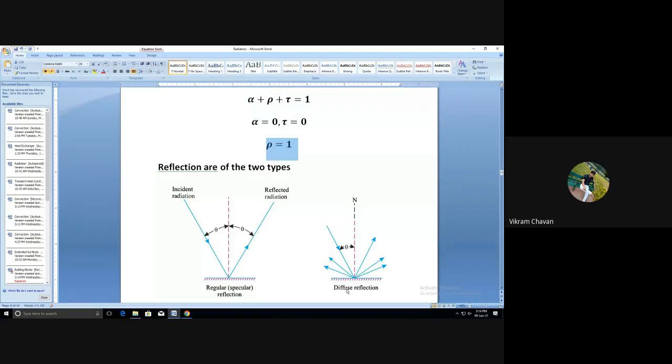Because the materials have roughness and are not properly polished, the reflection coming out of the material surface will be diffused reflection. Draw the diagram properly.